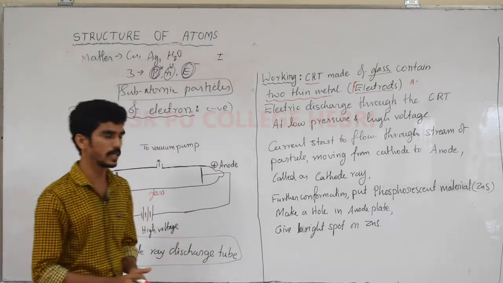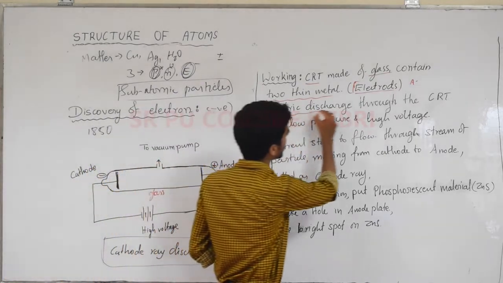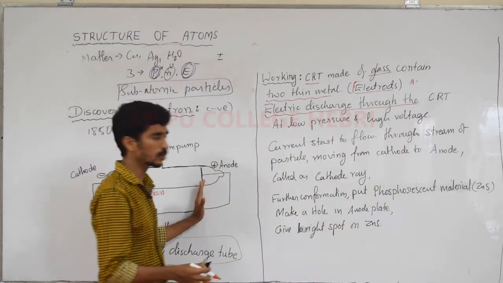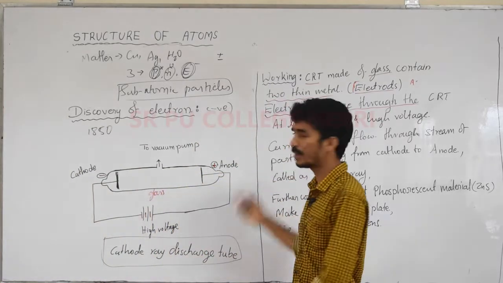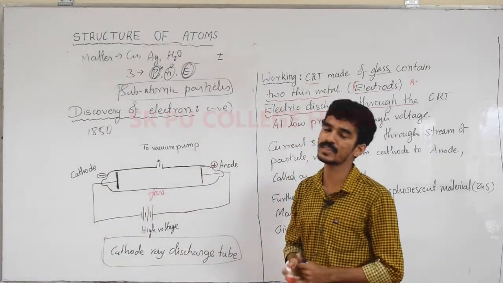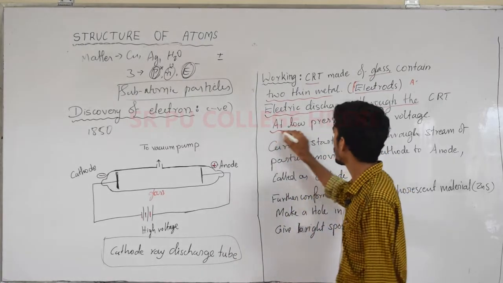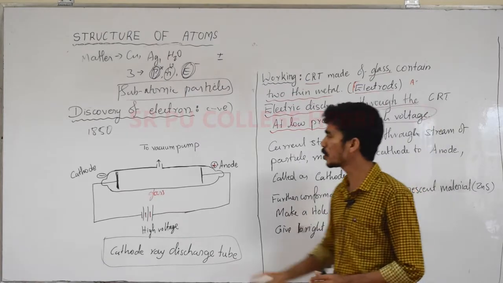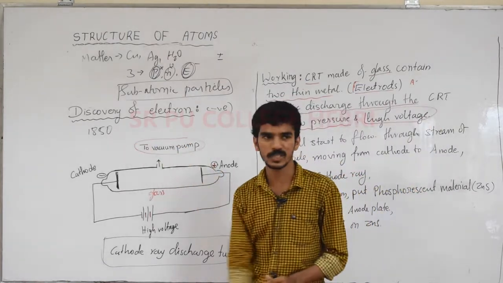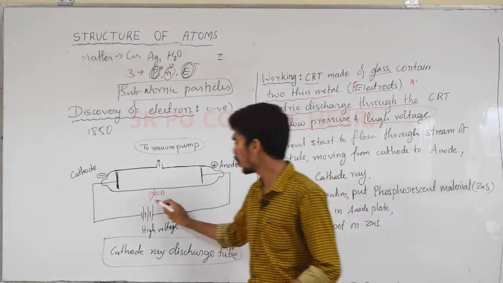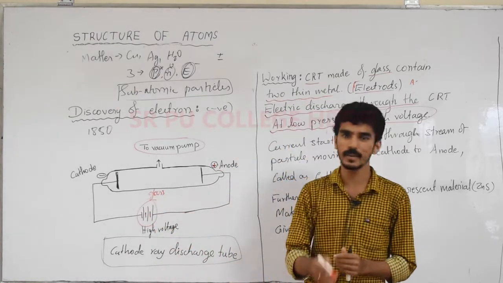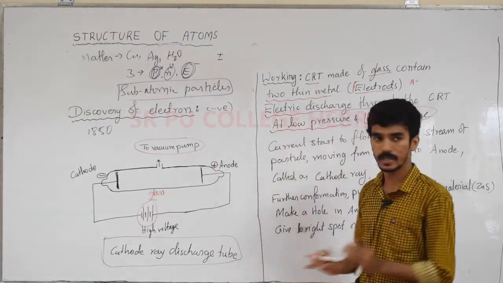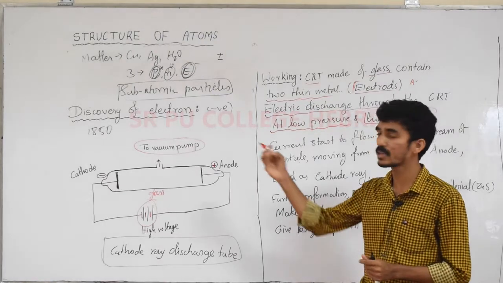In the working process, we pass an electric discharge through the CRT. Here we go through the electric discharge, but a certain condition is required: low pressure and high voltage. Pressure should be regulated by the vacuum pump, and voltage should be supplied by connecting the batteries here. These two are the major conditions to achieve the discovery of electrons.